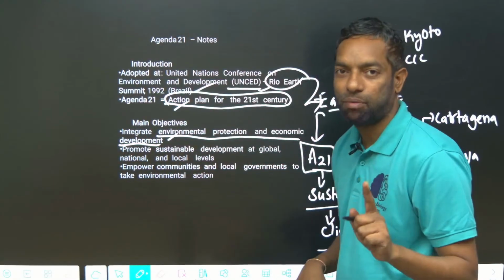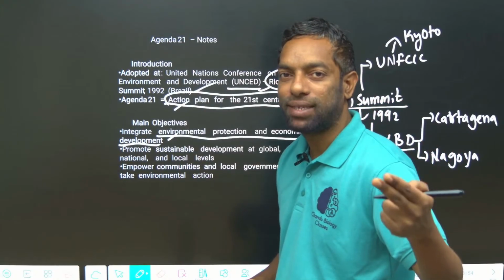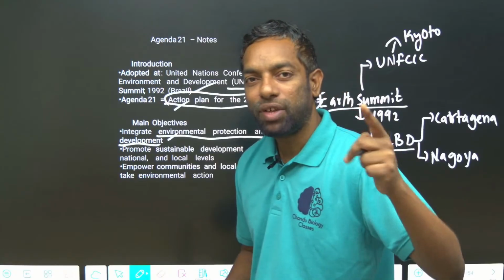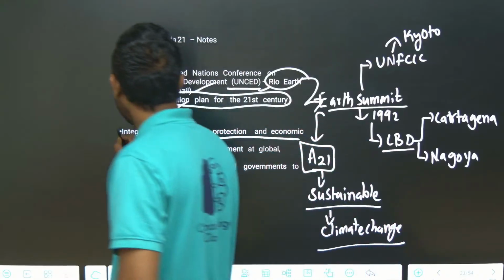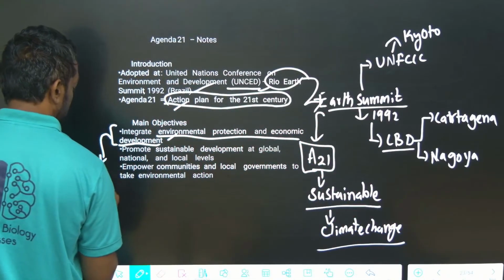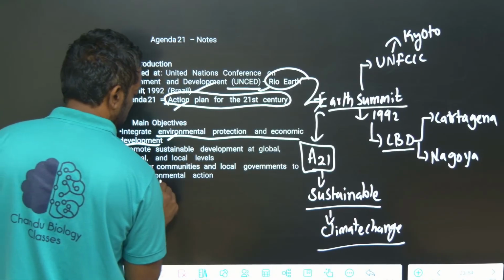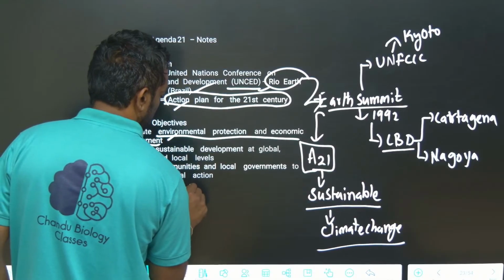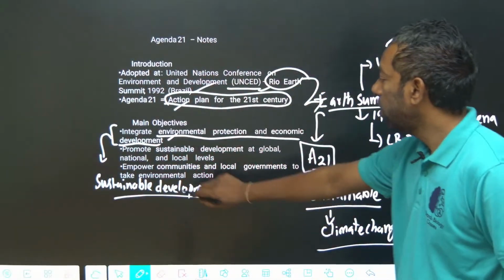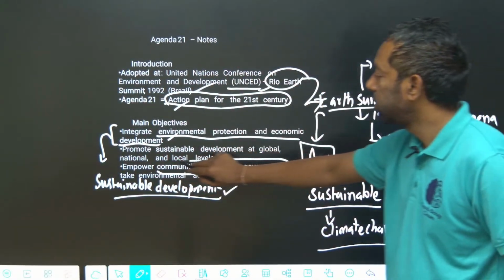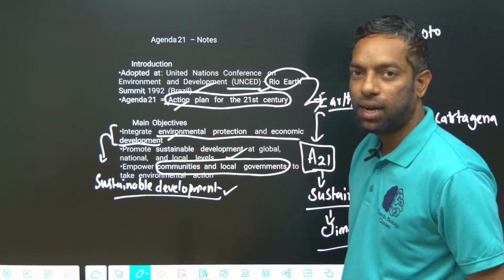Economic development along with environmental protection is what we call sustainable development. It also empowers communities and local governments for sustainable development.